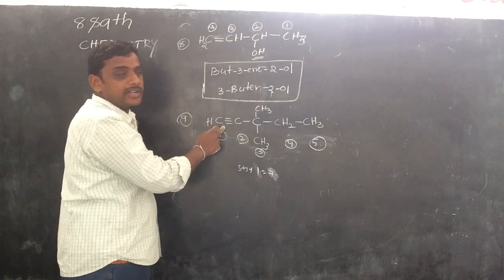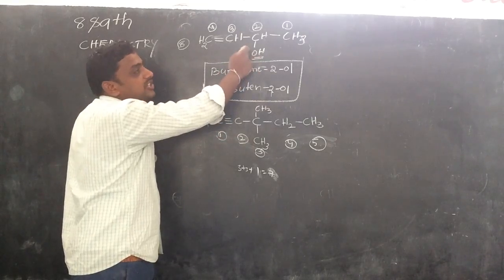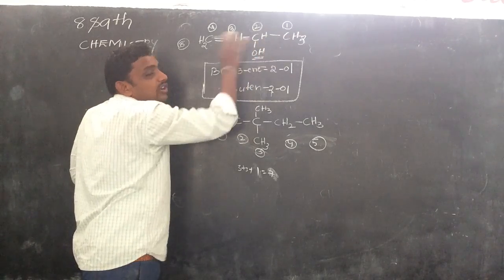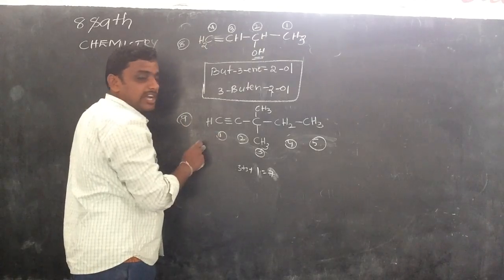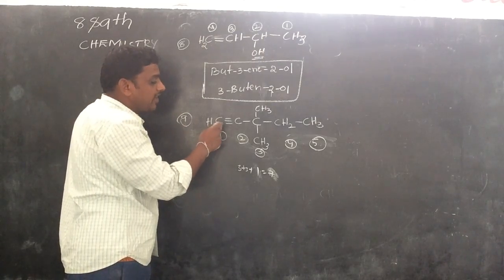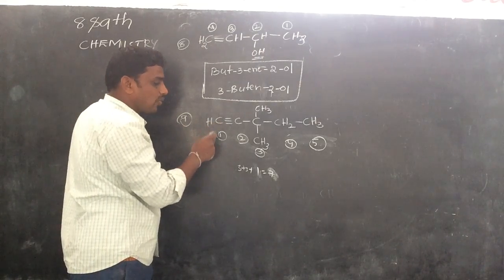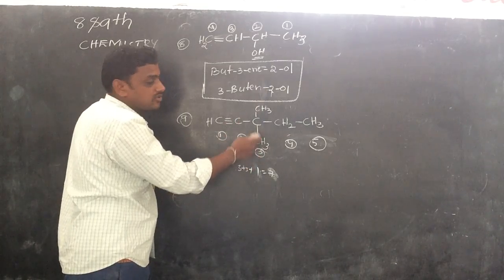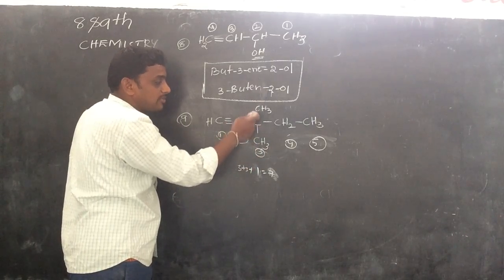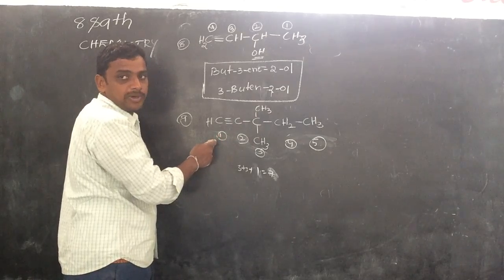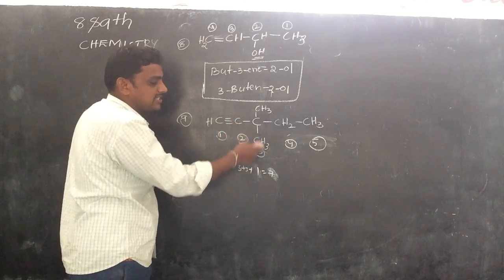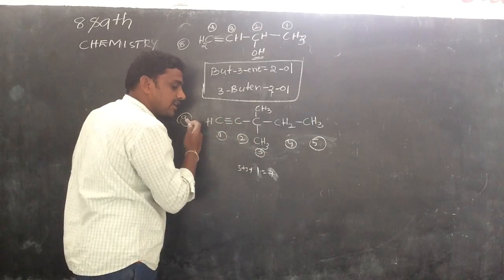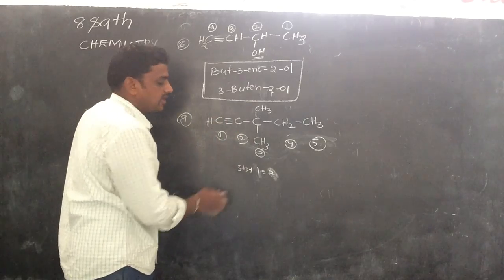Here OH is the main functional group, and that's why we give the numbering from right to left. The substitution number may be greater than the main functional group number. So this number is 1 and this number is 3, so we give the numbering from left to right. That one is the right one.